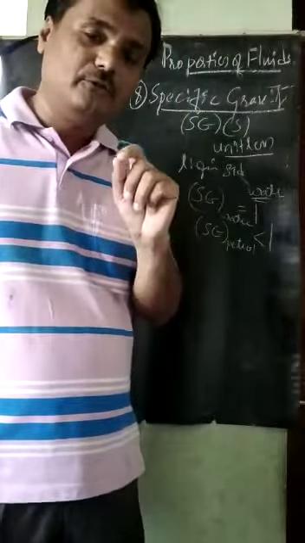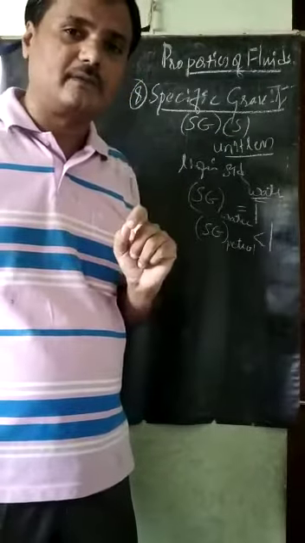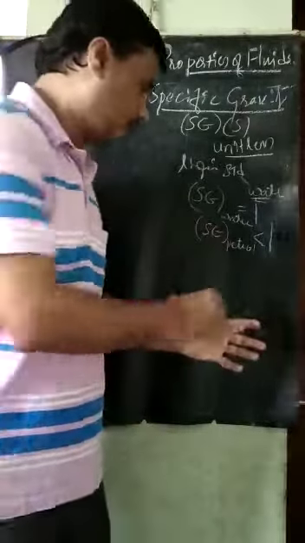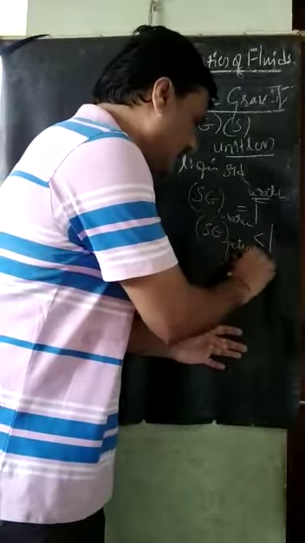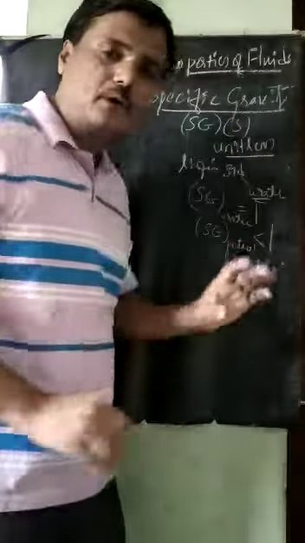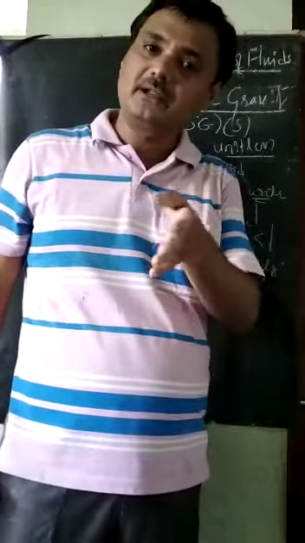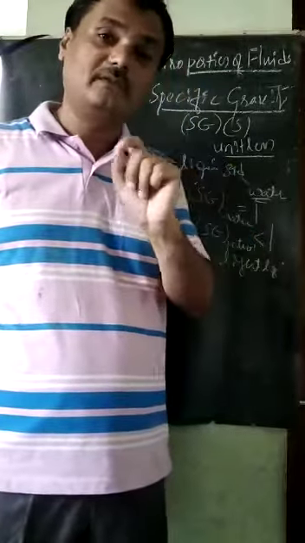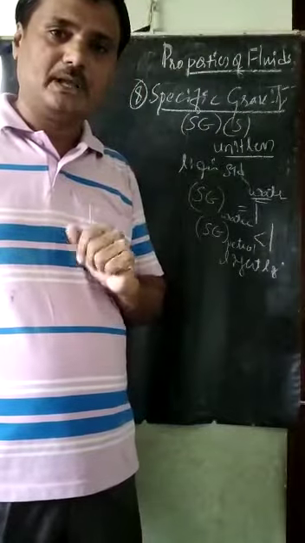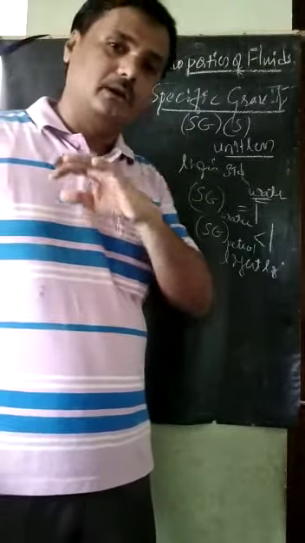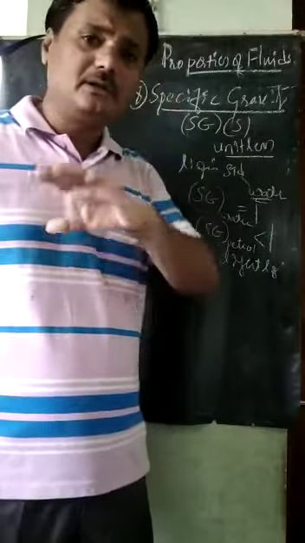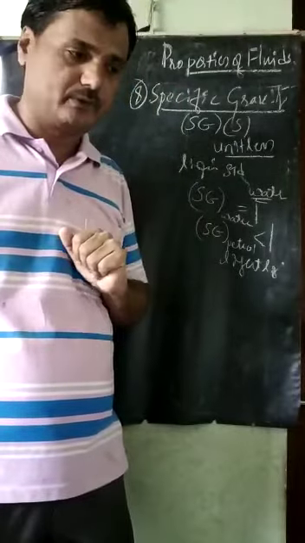Then these liquids are called light liquids. These liquids are called light liquids, meaning they are lighter than water. Light means lighter than water, because water is the standard fluid here. Petrol, diesel, kerosene, all these kinds of liquids come here.